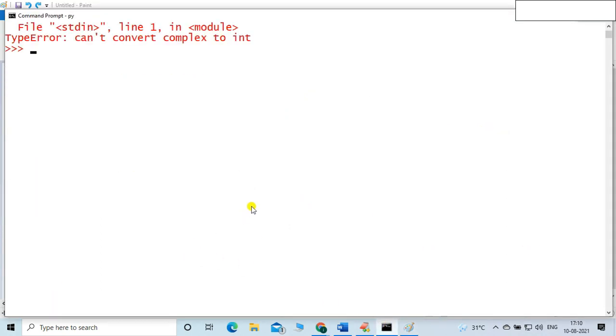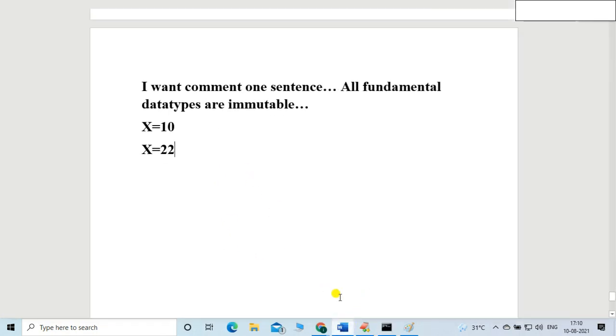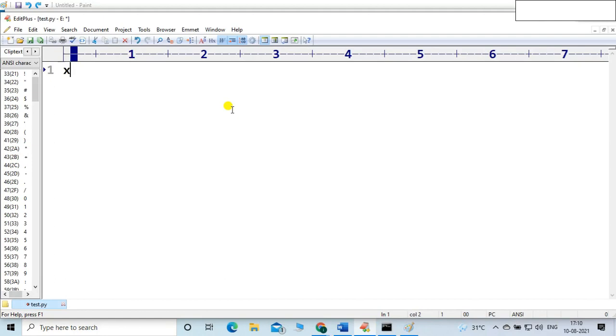Let me show you with an example. Suppose x is equals to 10. I want to find the ID of x. So I will do this in this window. Let me exit from here so that I can easily explain the concept. x is equals to 10. Print id of x. ID means memory location of x.